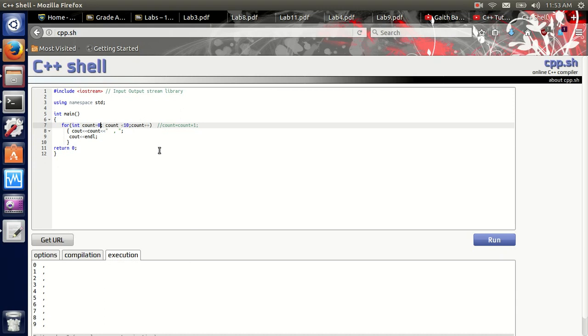Now we can do it in another way. Let's say I want to count from 100 to 50. I'll change this. Do I want to include the 50? If I want to include the 50, I'll put the equal sign. What do you think this is gonna do? Let's run this.